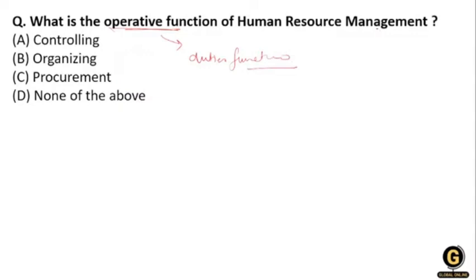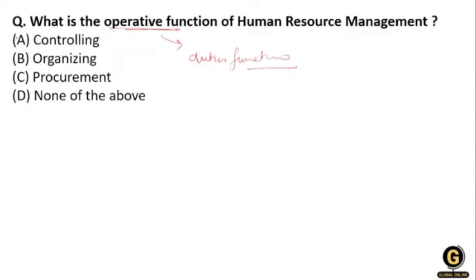Okay, so this is implemented by, obviously, the HR manager. When we are talking about the operative function, there is a wide range of duties. And what are these duties? That is controlling, isn't it a duty? Organizing, isn't it a duty? Or procurement, isn't it a duty? So yes, all of these. So what is the operating function of human resource management?